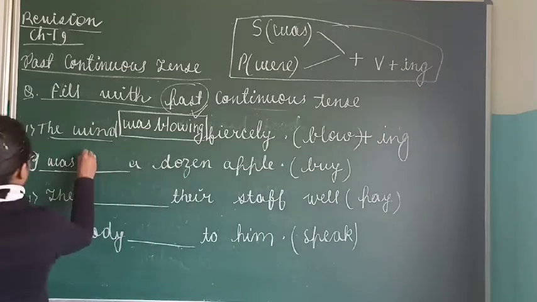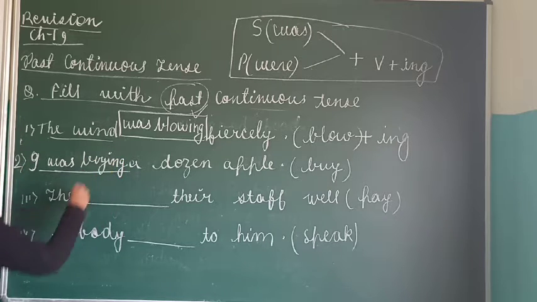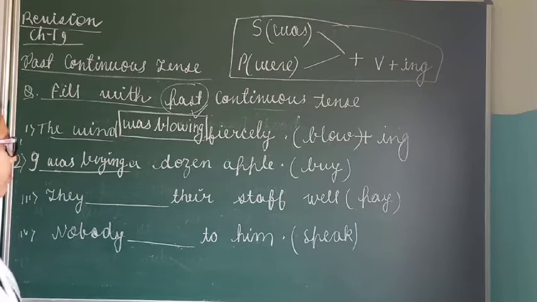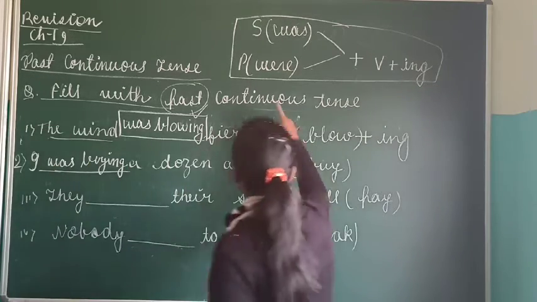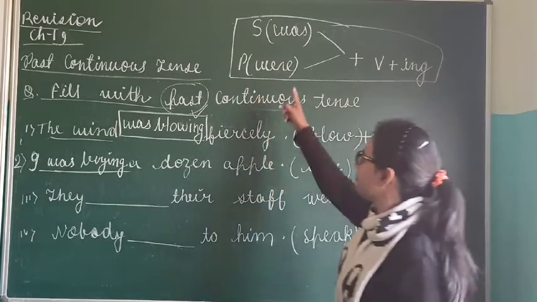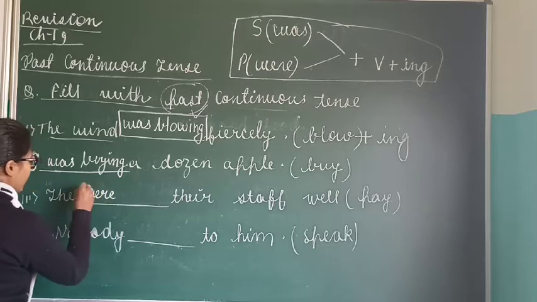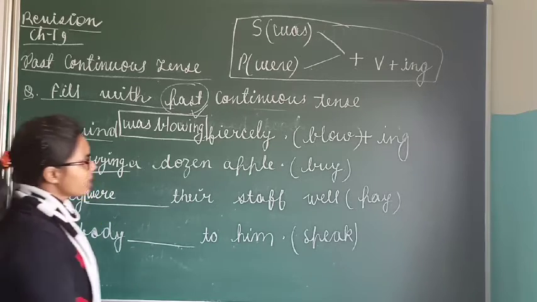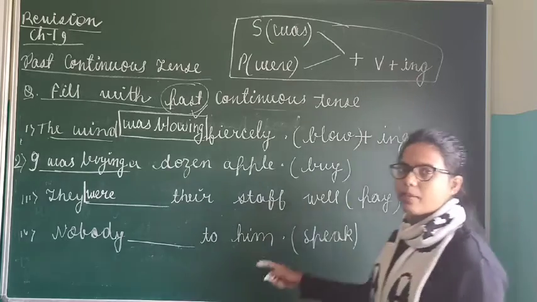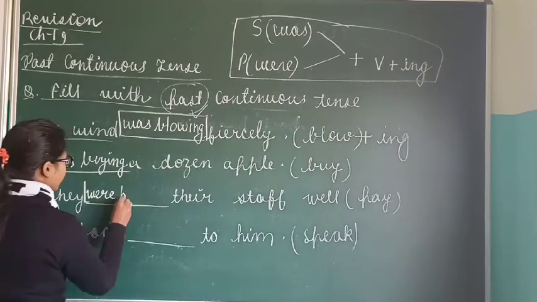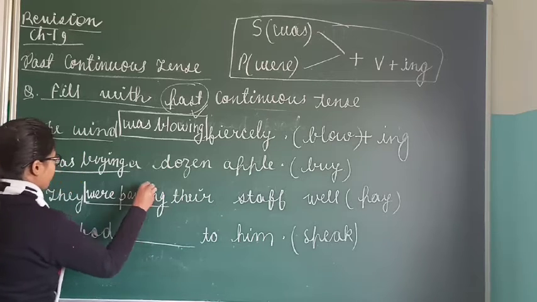I was buying a dozen apple. They dash their staff well. They is plural. They were. Now what is the verb? Verb is pay. Pay plus ing, paying. They were paying their staff well.